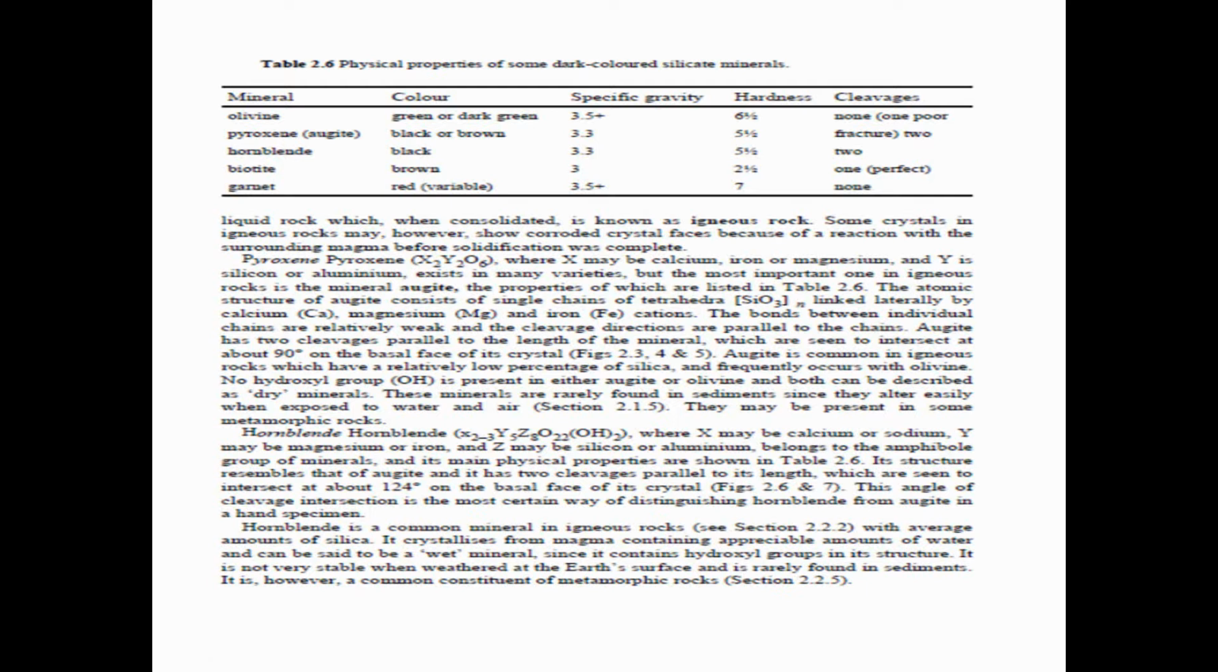Augite is common in igneous rocks which have a relatively low percentage of silica and frequently occurs with olivine. No hydroxyl group is present in either augite or olivine, and both can be described as dry minerals. These minerals are rarely found in sediment since they alter easily when exposed to water and air. They may be present in some metamorphic rocks.